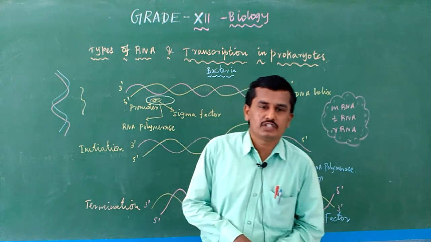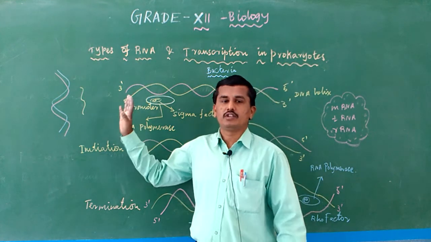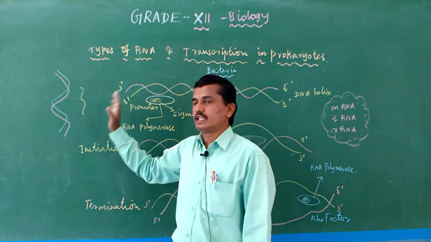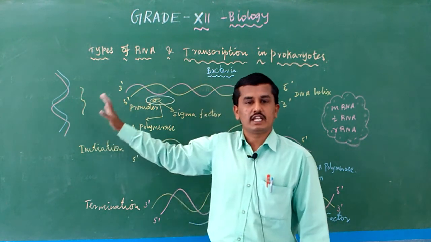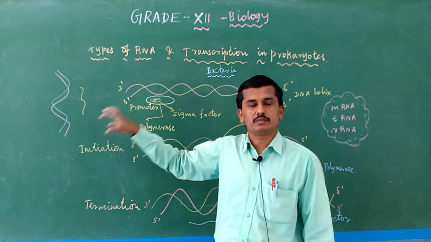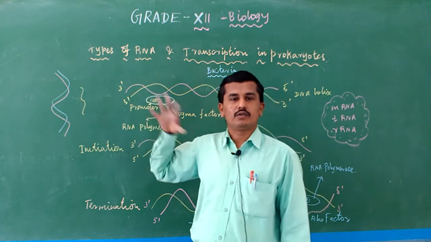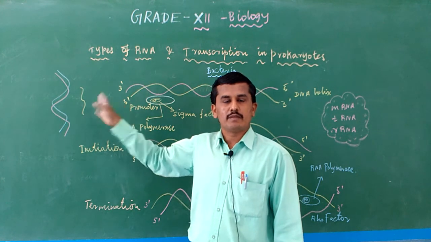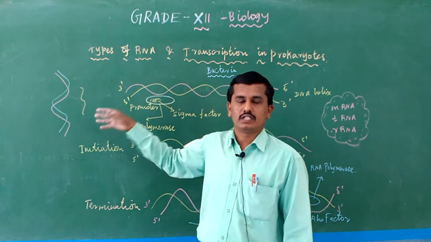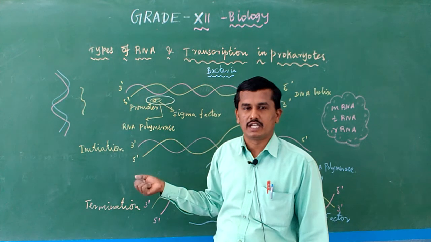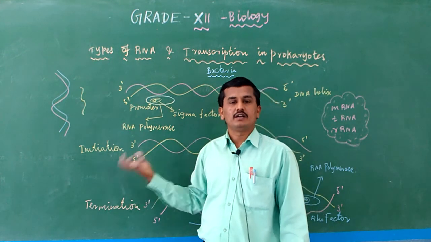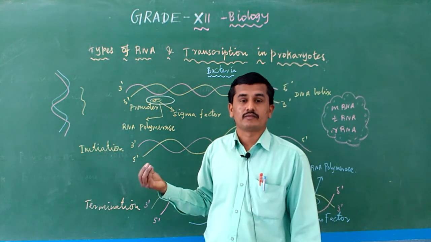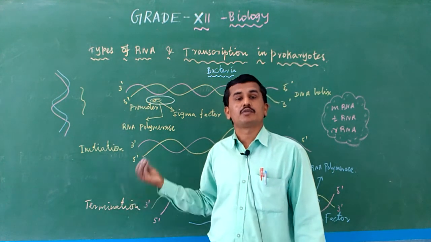mRNA is a messenger RNA. For example, in the cells, a new protein is needed. Cells go for protein, so where is the message? It is in the DNA. Only in the DNA the messages are present. So DNA cannot go out and work. So DNA gives information to the mRNA for the particular protein. Then mRNA gets a message from DNA. That's messenger RNA. The messenger RNA contains a message. What message? For the production of protein.